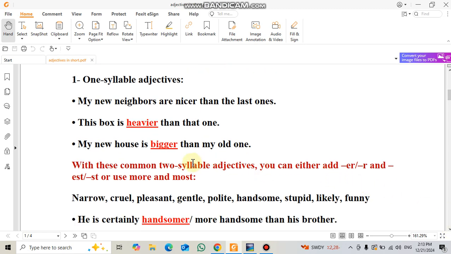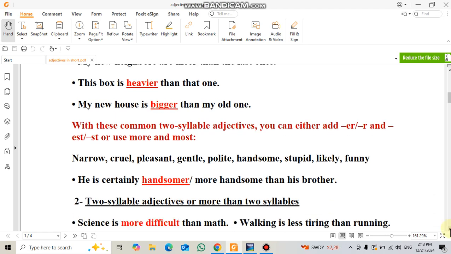Let's move to something else. With some common 2 syllable adjectives, you can either add er or use more or less before the adjective. Some of these adjectives are narrow, cruel, pleasant, gentle, polite, handsome, stupid, likely, funny, etc. Let's have some examples.